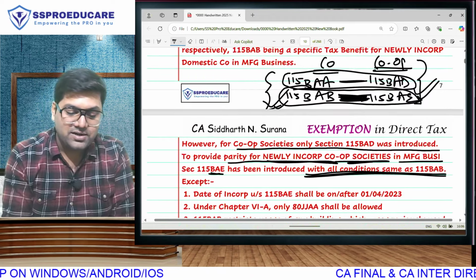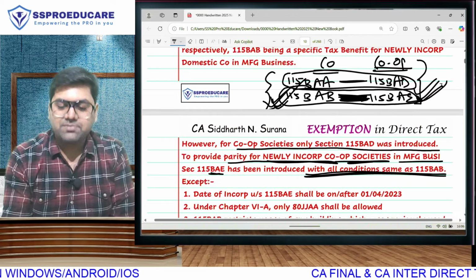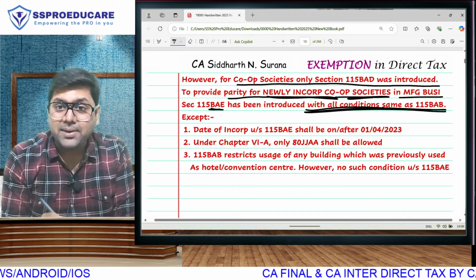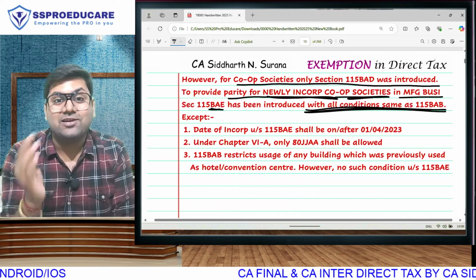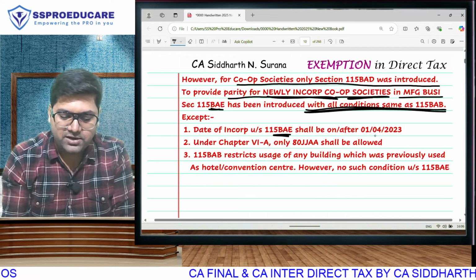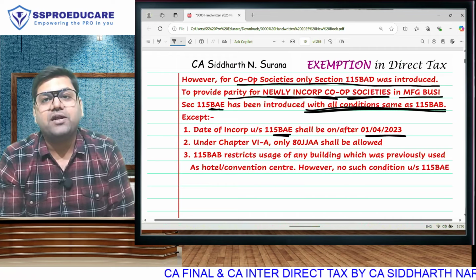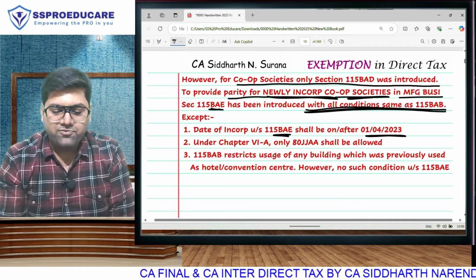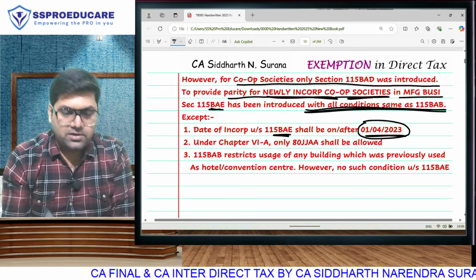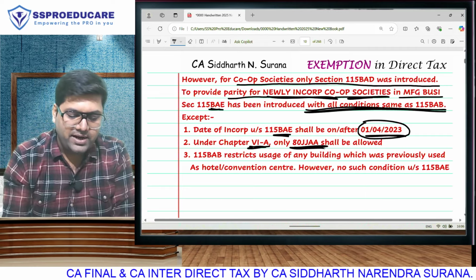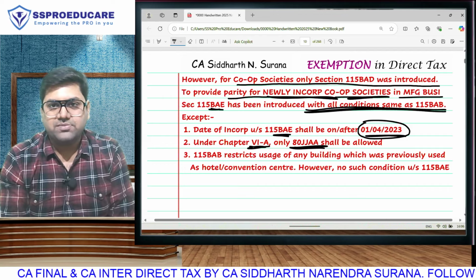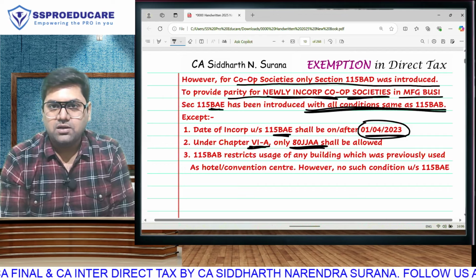So whatever conditions are written here are the same conditions written here, subject to the following differences. For BAB, the date of incorporation was 2019 because it was introduced in the 2019 budget. But BAE was introduced in the 2023 budget. So the new cooperative society should be incorporated on or after 1st April 2023. The incorporation date obviously is different here. Under Chapter VI-A, only 80JJAA is going to be allowed because they are doing only manufacturing business.